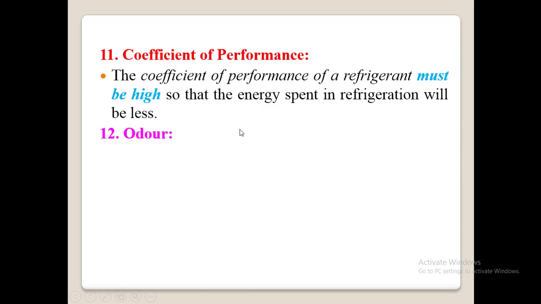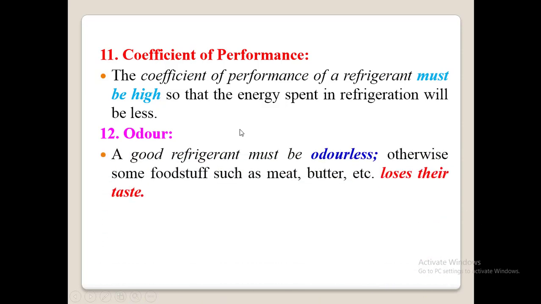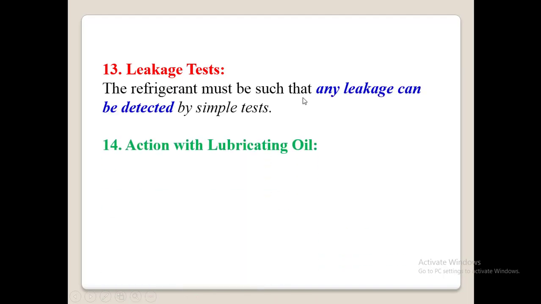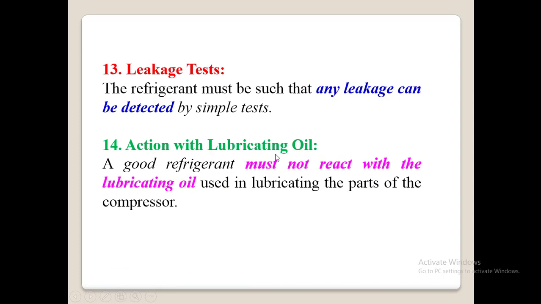And next is odor. So a good refrigerant must be odorless. That should not contain any bad odors. Next is leakage test. So the refrigerant must be such that any leakage can be detected by a simple test. So if any leakage of that refrigerant occurs, then it has to be detected by a very easy test. So that is why they have given that a refrigerant must be such that any leakage can be detected by a simple test.